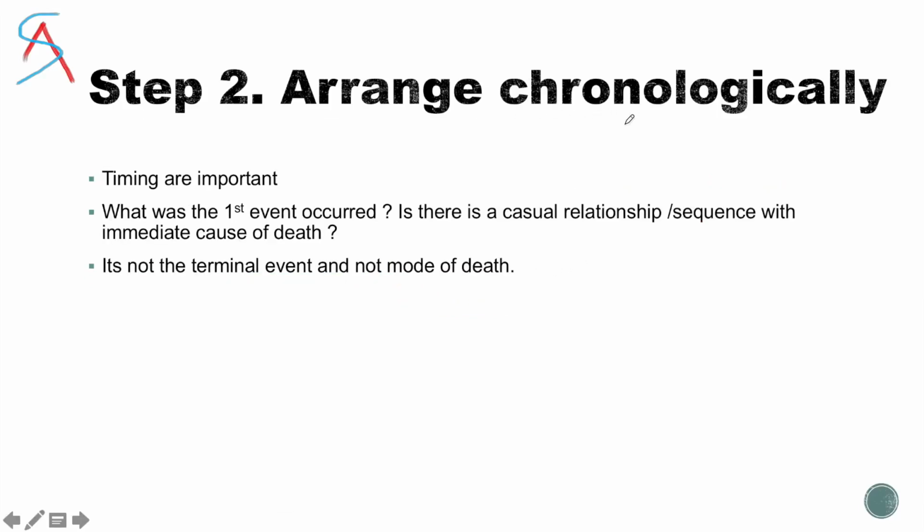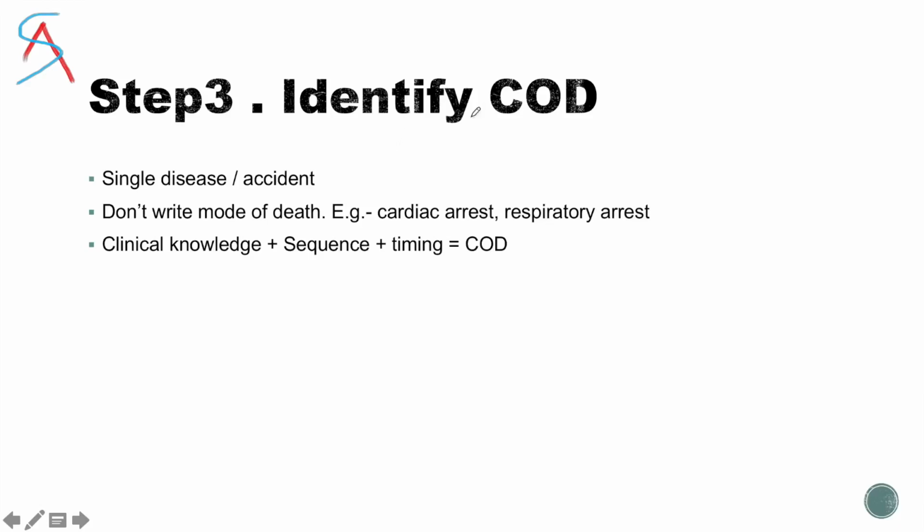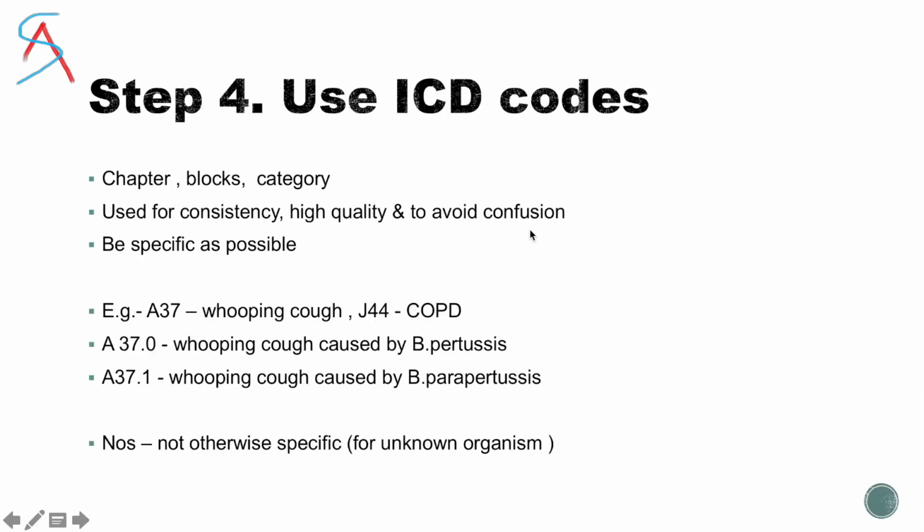You have to arrange them chronologically. Timings are very important. Which is the first event? Is there any causal relationship with the immediate cause of death or not? Then you have to identify a single disease or accident. You have to use the ICD coding just to maintain consistency. This is why ICD is used, to avoid confusion.